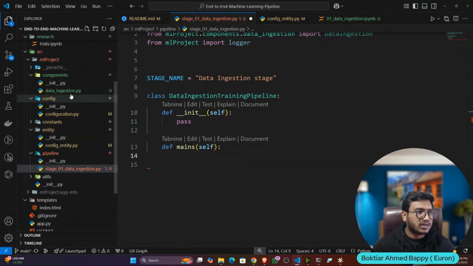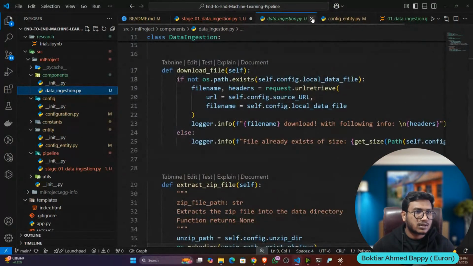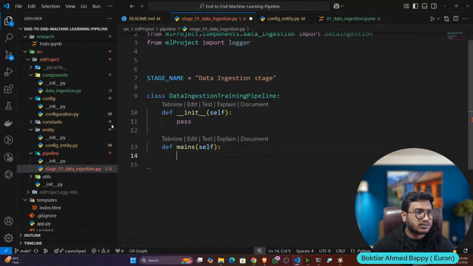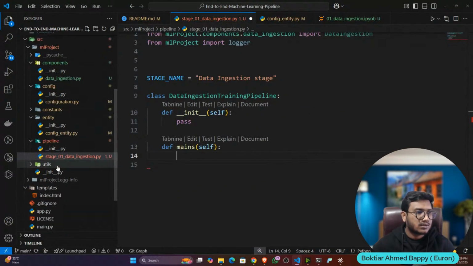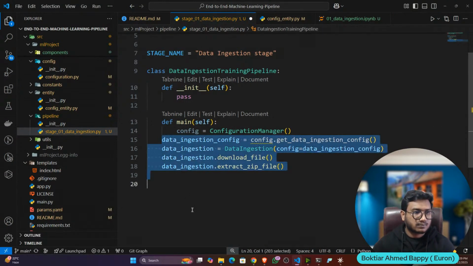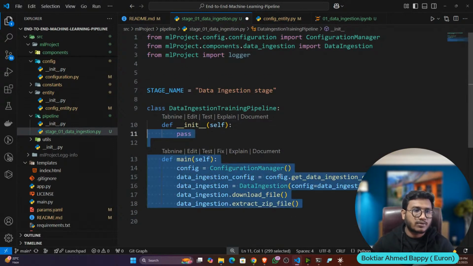So if I open the data ingestion, see, try except block, not here, I think this configuration. So let me mention main. So this is what your pipeline is.